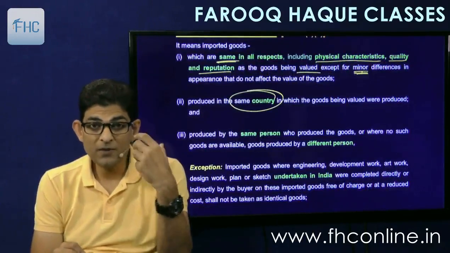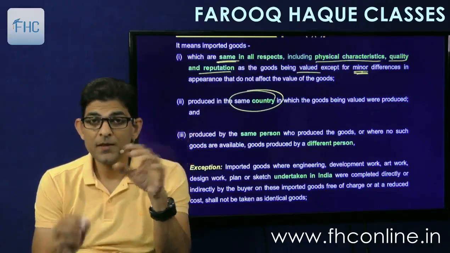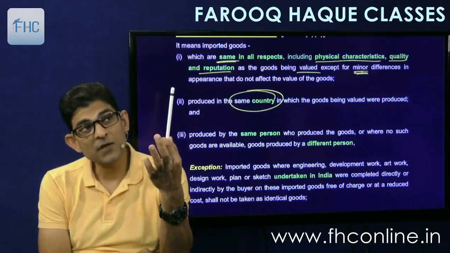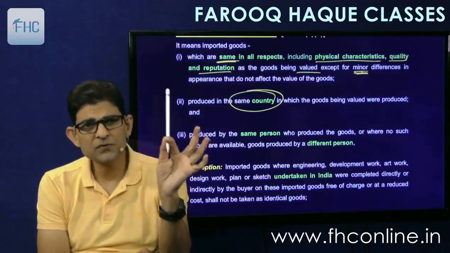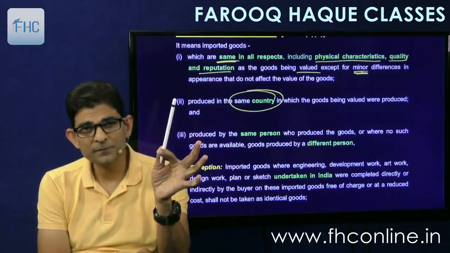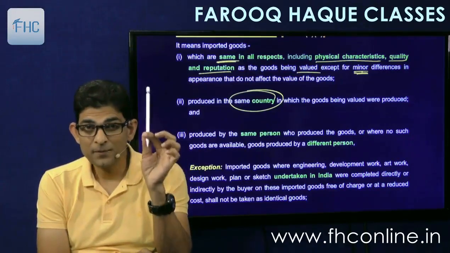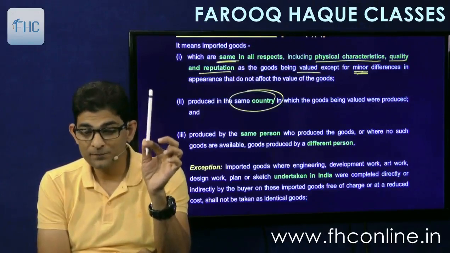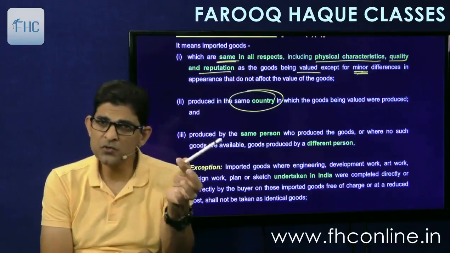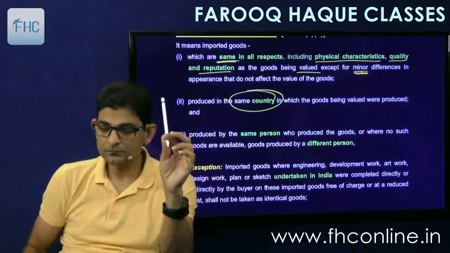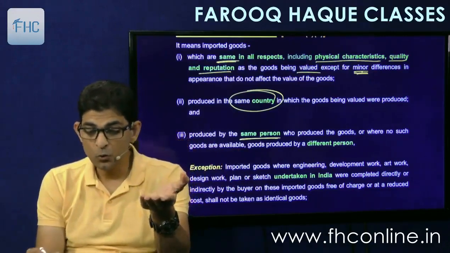So if my goods, whose valuation is going on, are coming from China, then your goods should also come from China. If I am importing this Apple pencil straight from China, but you are importing the absolutely same Apple pencil, no difference, exactly the same, but from USA, then not allowed. Production should be in the same country, not a different country. Even if the goods are exactly the same, if produced in a different country, they are not identical goods. And thirdly, produced by the same person who produced the goods.